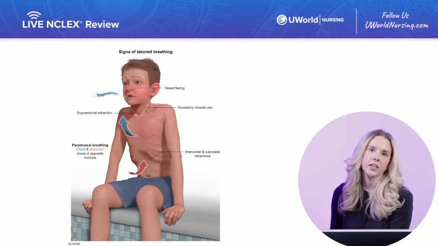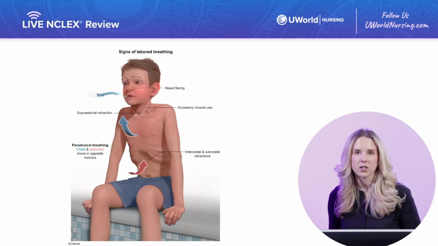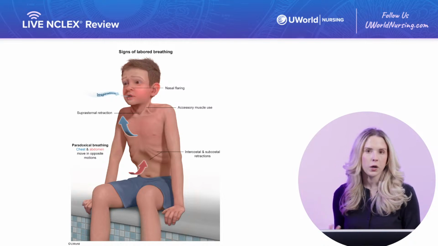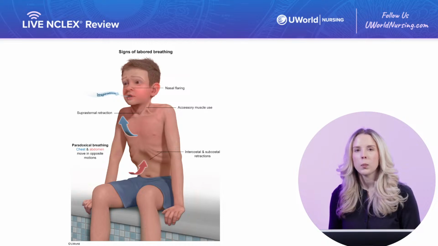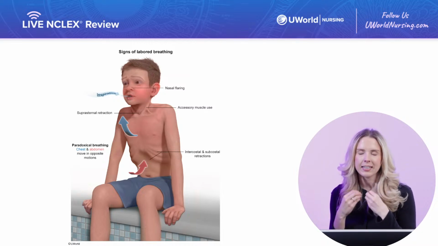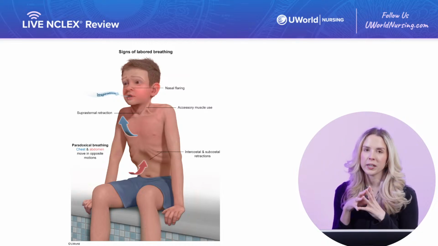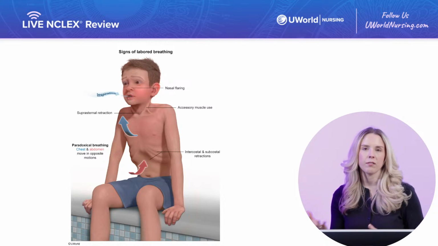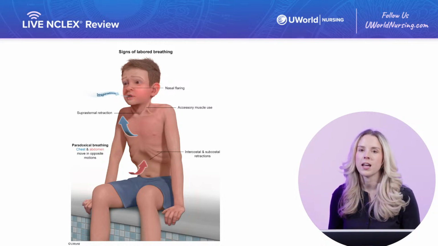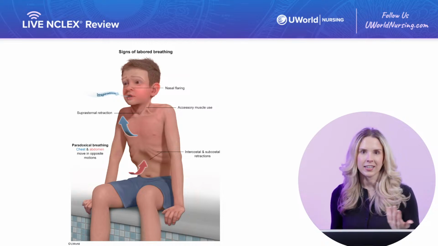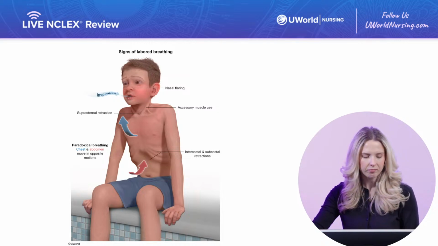Our last intervention here is to monitor for any secondary infections, things like pneumonia, acute otitis media, or an ear infection. Whenever we have that stagnant increased secretion, those are just breeding grounds for bacteria, and we can have these opportunistic secondary infections that make their way in, which is the last thing that these RSV clients need.